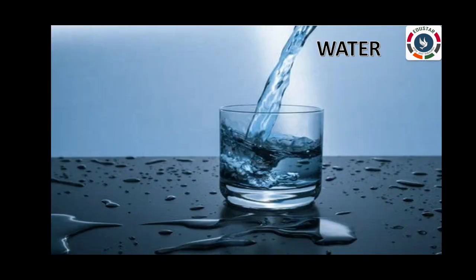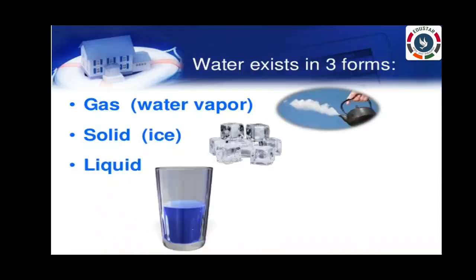The next one is water. Water is one of the basic necessities of life. Nearly 3/4 of the earth's surface is covered by water. Human beings, plants, and animals all need water to live. Water exists in 3 different forms, that is gas, solid, and liquid. For example, ice, water, and water vapor.